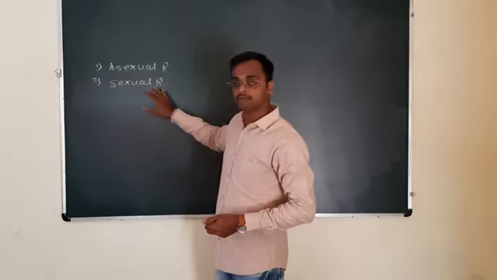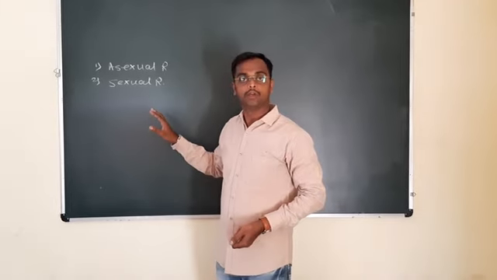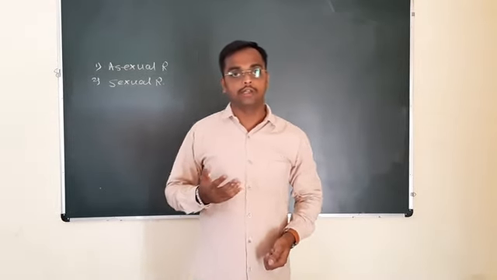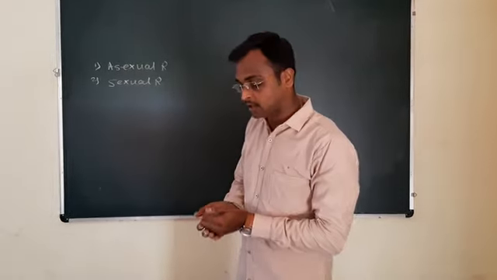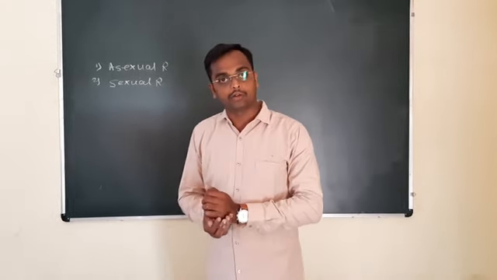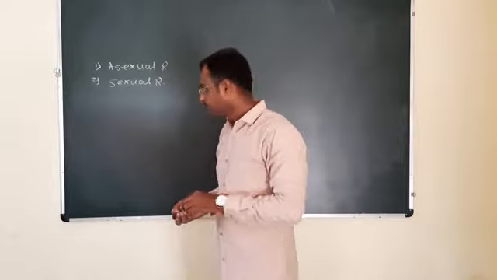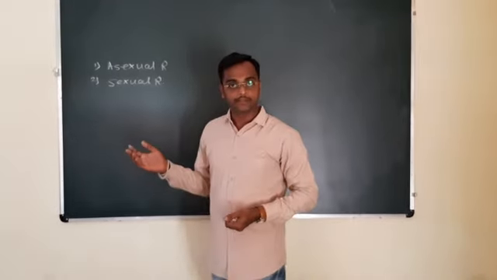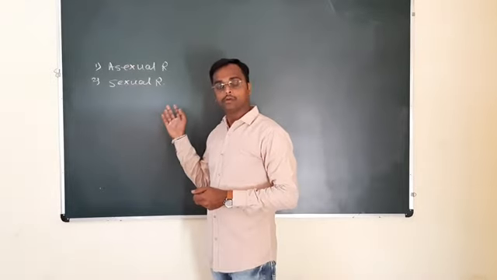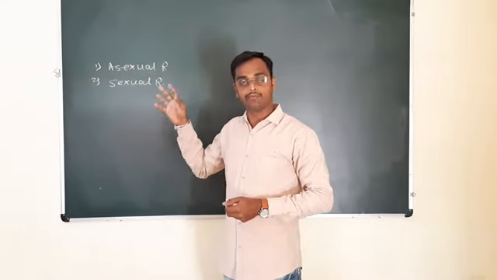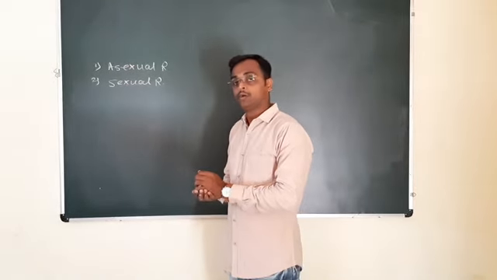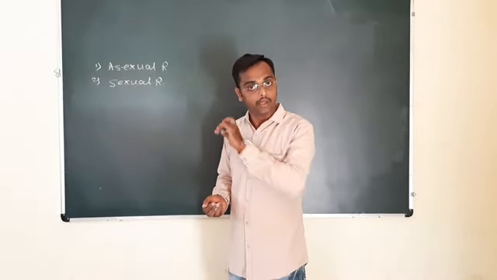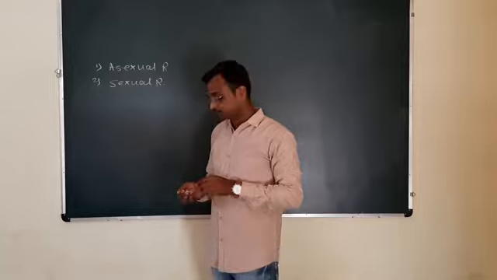Sexual reproduction takes place in the higher plants in which flower is the only structure which contains the male sex organs like androecium and female sex organs like gynoecium. Such type of flower produces male and female gametes, and sexual reproduction takes place by the fusion of gametes resulting in the post fertilization changes, that is the formation of zygote, formation of seed and the formation of fruit.